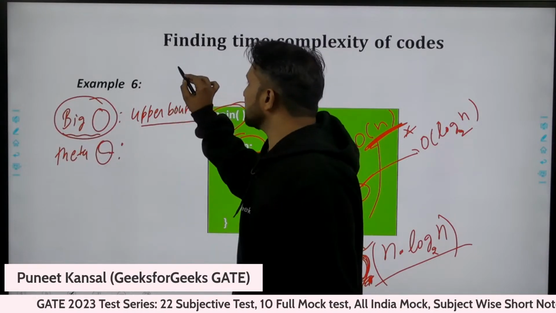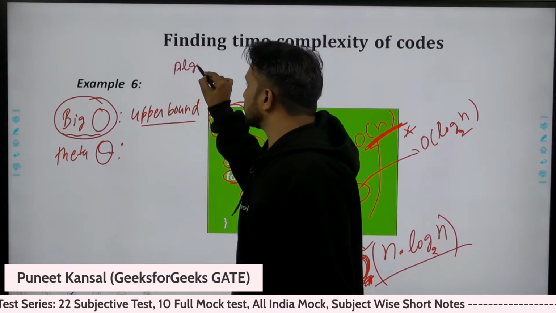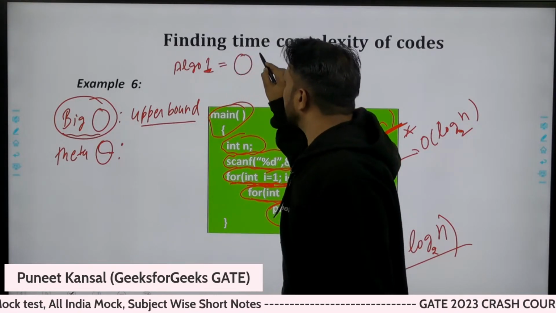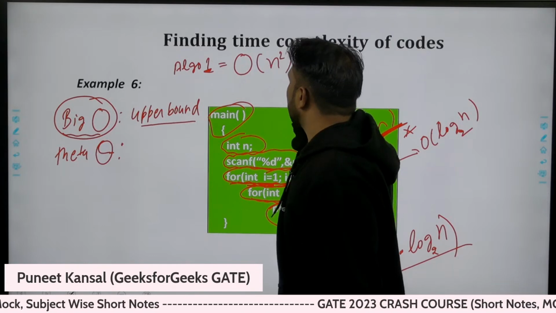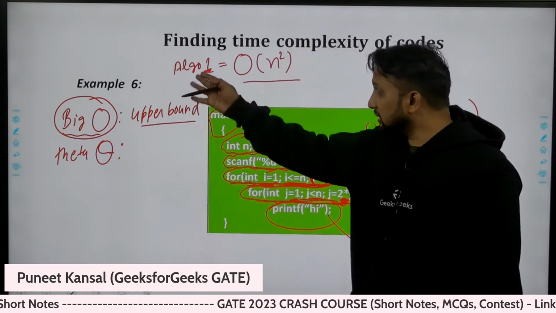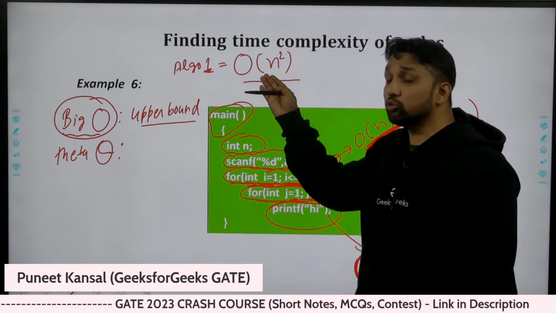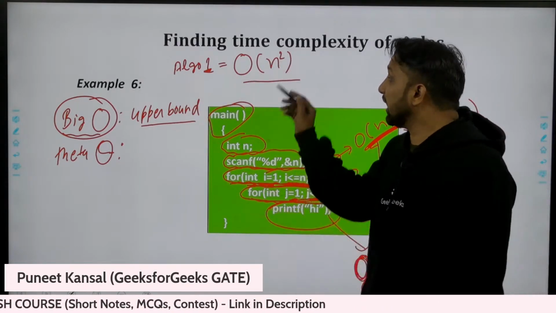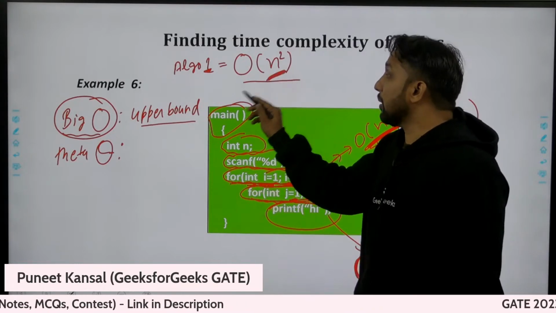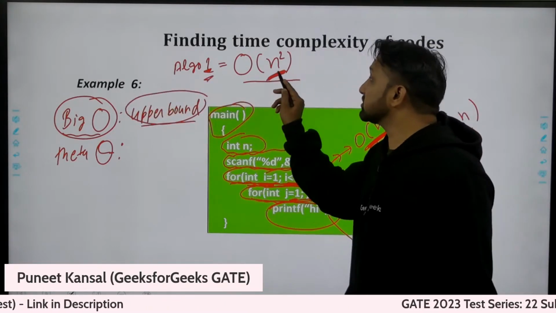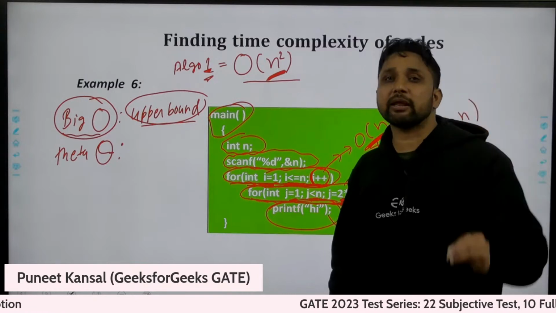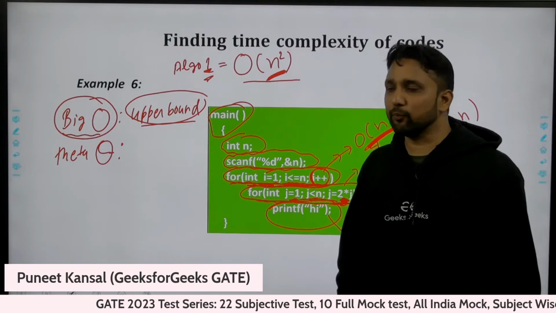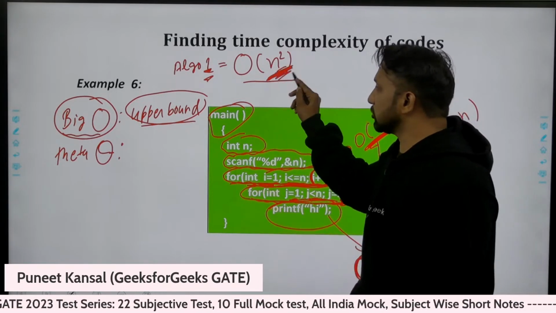If one student comes to me and says, sir, my algorithm is taking big O of n square time, what will I understand? He is saying that you give any input to my algorithm, any type of input, and it will not take more than this time. The upper bound of my algorithm is n square; it will take a maximum of n square time.